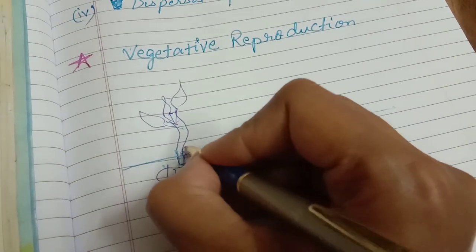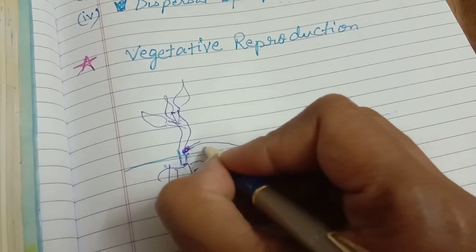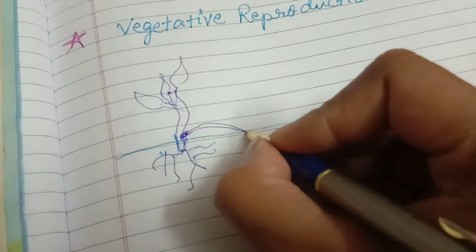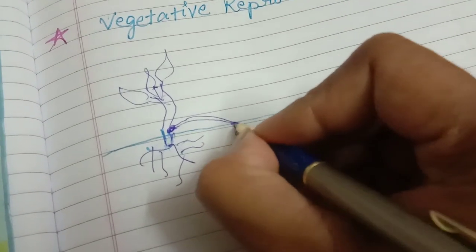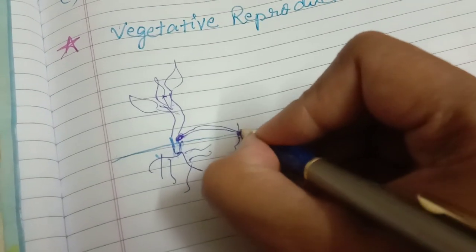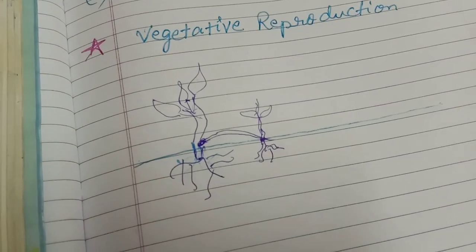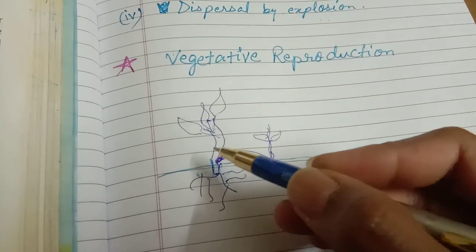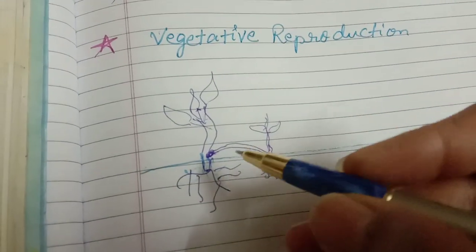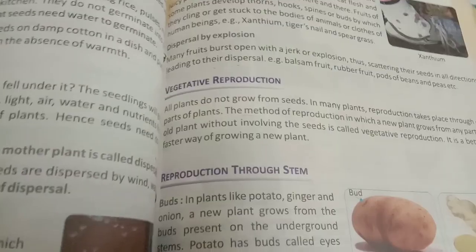What happens here, a node is there, right? From this node, a new small plant stem will go out and it will get stuck to the soil. When it is getting stuck to the soil, after some time, children, roots will start forming, and then that stem continues to grow into a new plant. This is vegetative propagation: from a part of a plant only, without cutting it or taking it away, a new plant has been reproduced, right? So this we are calling vegetative propagation.